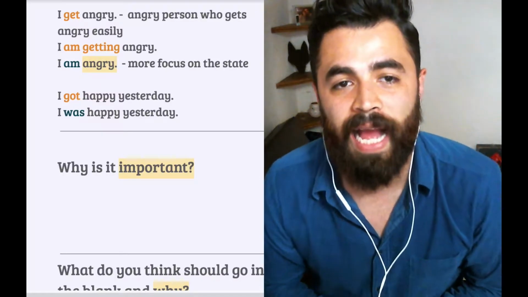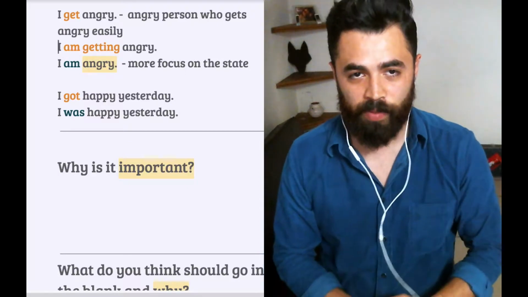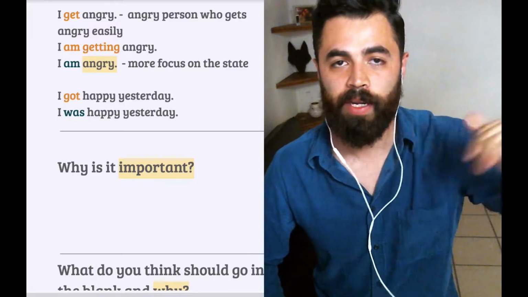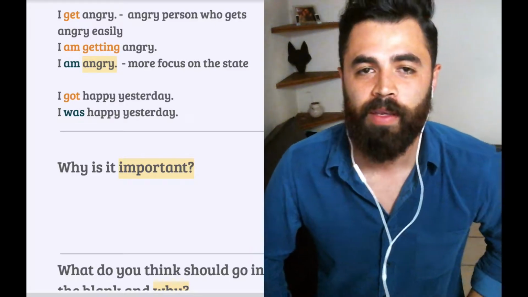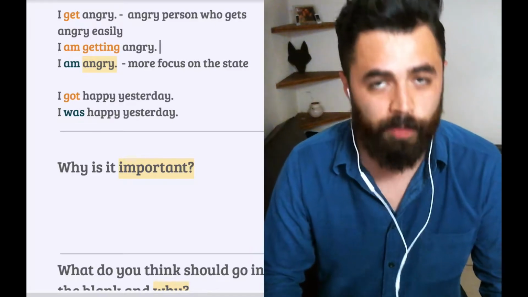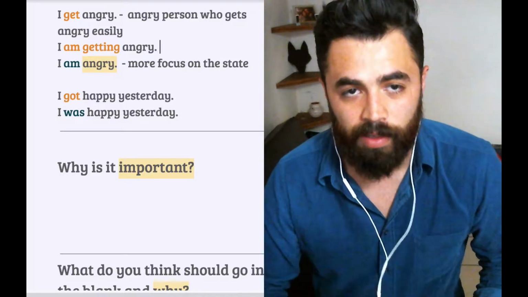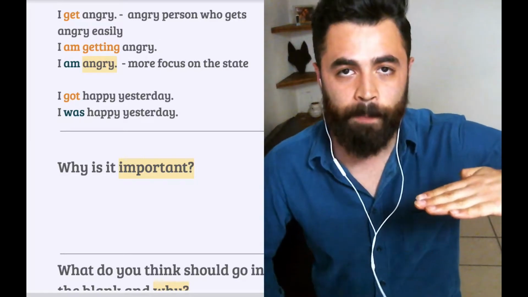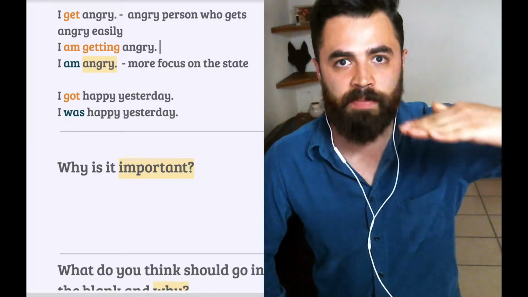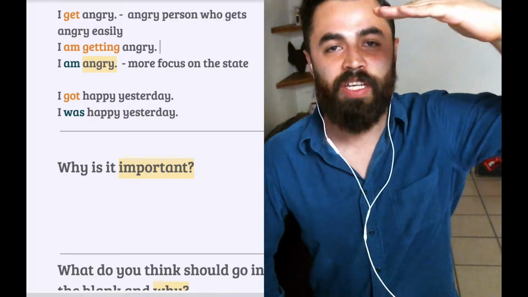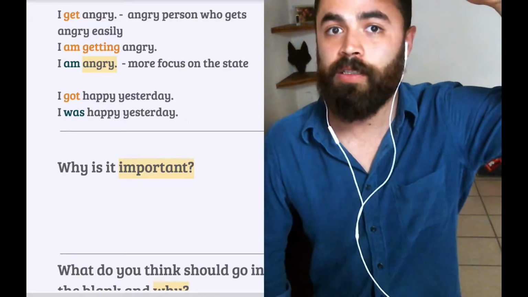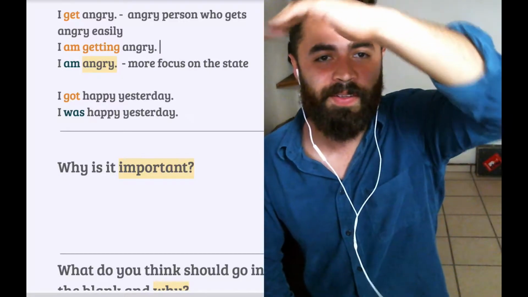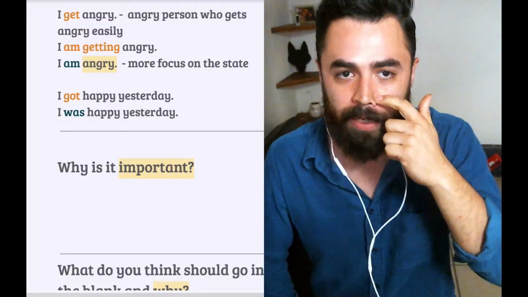What about I am getting angry? So far, we've only looked at this kind of motion, right? With get angry or I got angry in the past. But I am getting angry is more about the process. It is happening right now, right? So maybe I'm calm, but right now I'm getting angry. The change is happening and I'm going from the calm state to another, and now I'm angry. Okay? Sorry, I had to get angry at you.